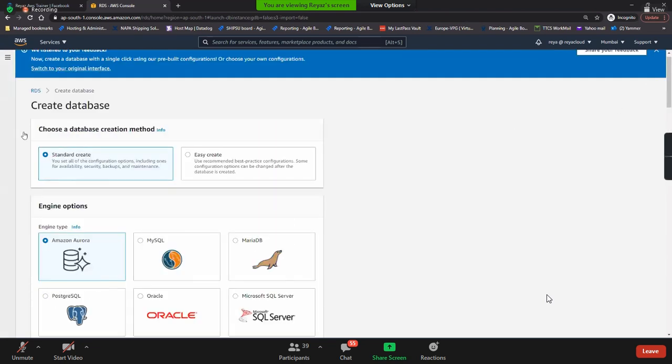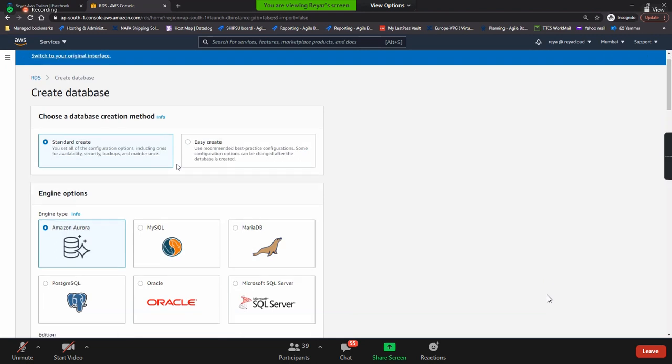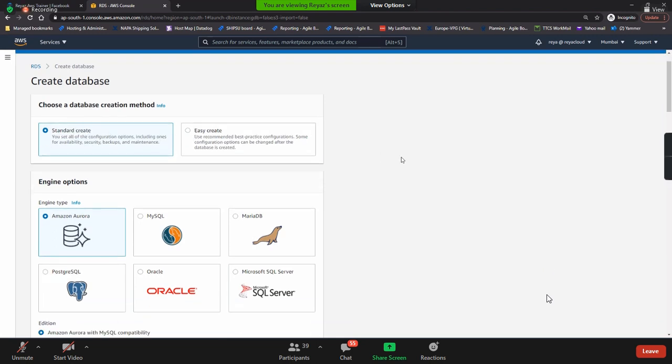So let's go with this database creation. We have two types of database creation: standard create or easy create. We don't go with easy create because we need to learn so many things. Let's go with standard create and try to do all the things it shows. If you go to easy create, it recommends the best practice, and you can quickly go and create it. So let's see what options we have in standard create.